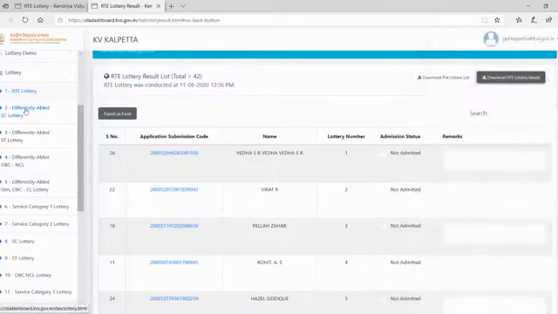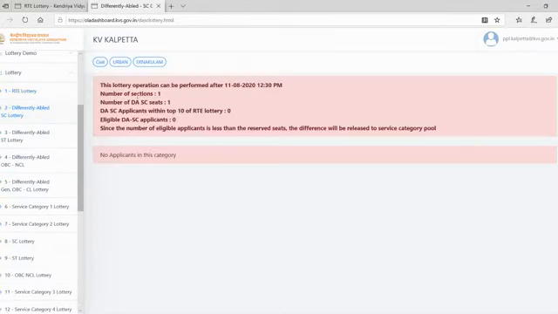Yes, next we have to do the differently abled SC lottery. So we don't have any applications in the differently abled SC category. ST also, we are not having any applicants. ST seats are 0, and we don't have any in this category.